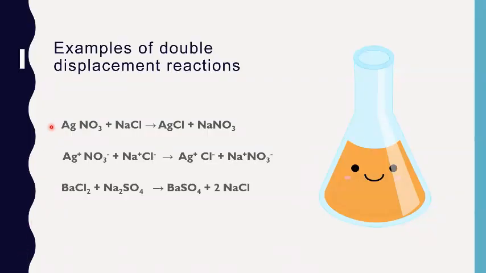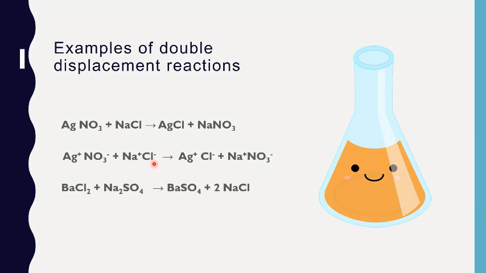Now let's look at an example. Two compounds, silver nitrate and sodium chloride, react to form two new compounds, silver chloride and sodium nitrate. Now to analyze the reaction, first split the reactants into their ions. So we have silver ion, nitrate ion, sodium ion and chloride ion.